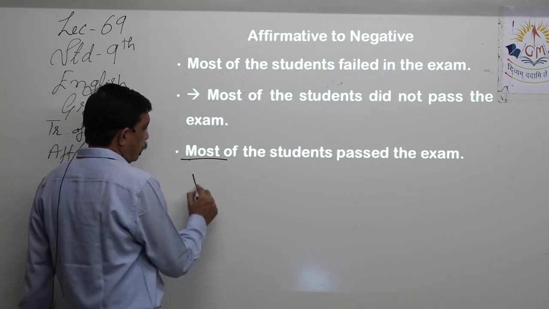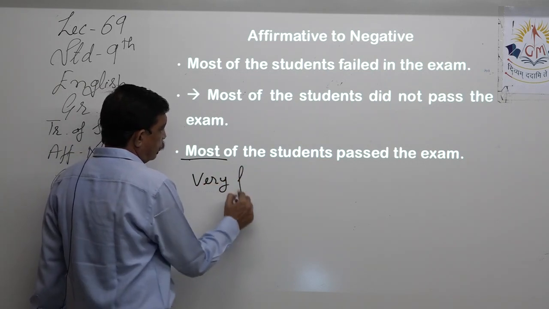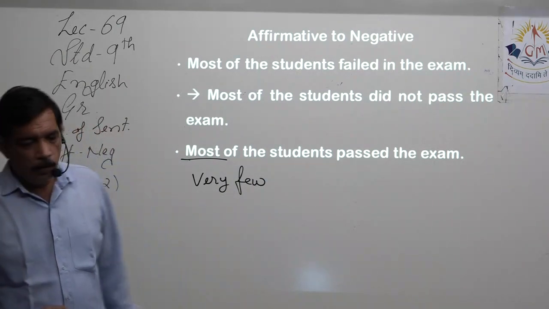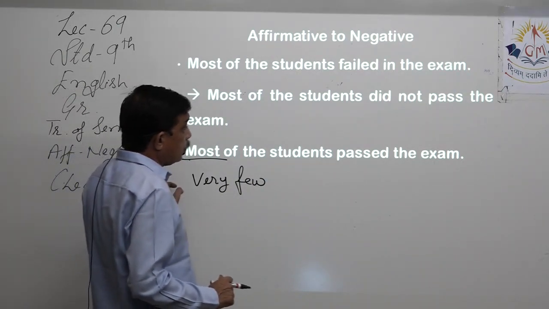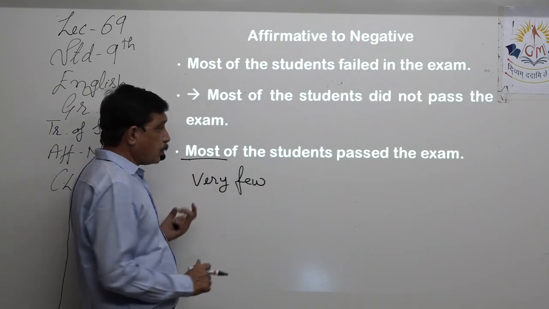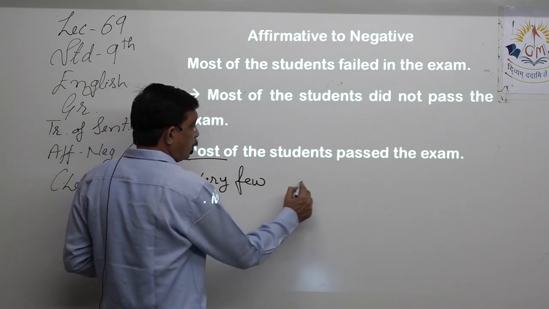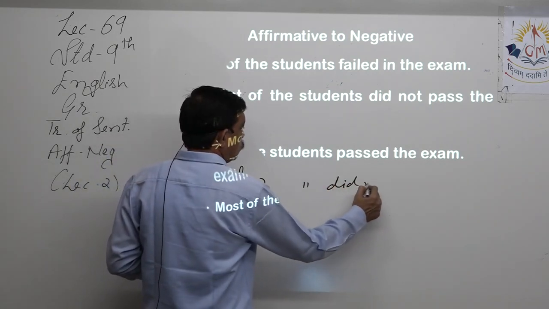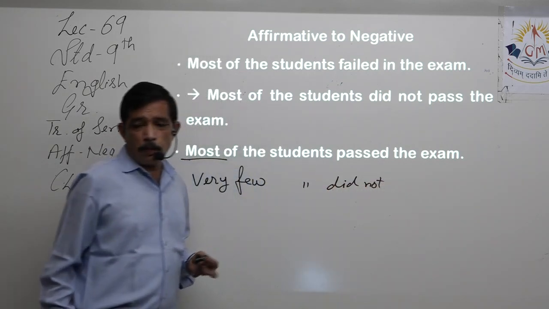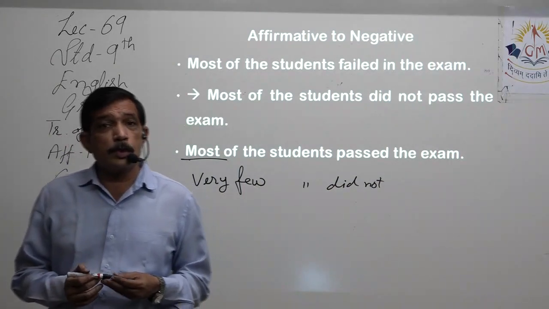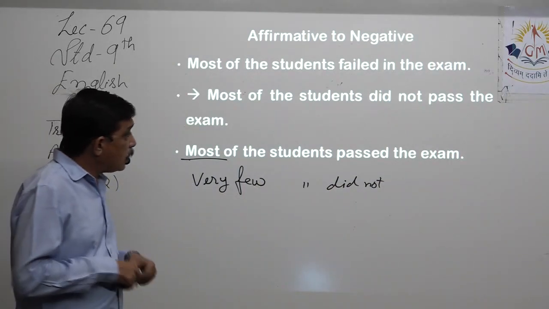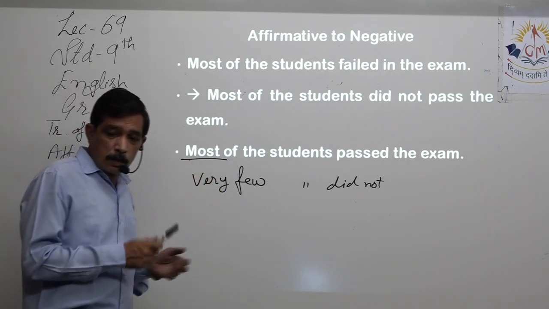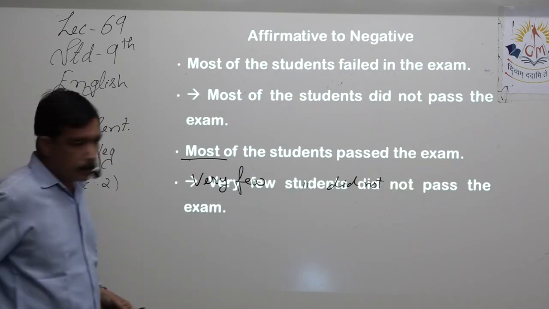Antonym, very few. Most of the students passed the exam. That means very few students did not pass the exam. It means that most of the students passed the exam, very few students did not pass the exam. Let's see the answer.